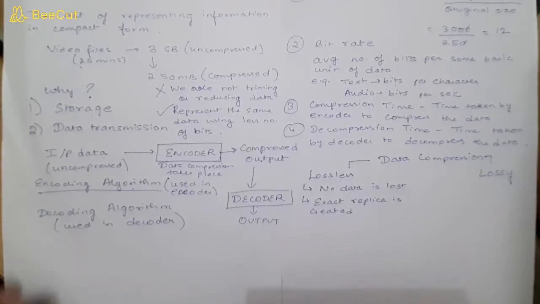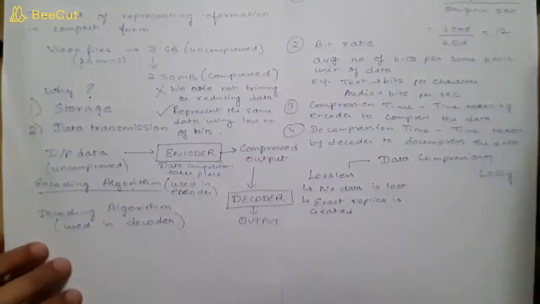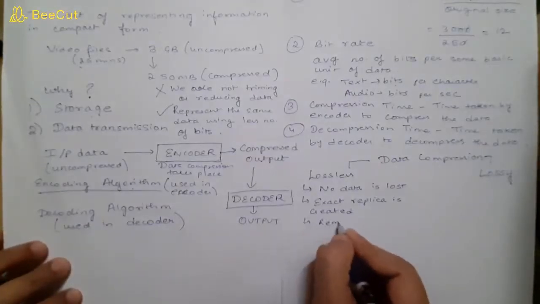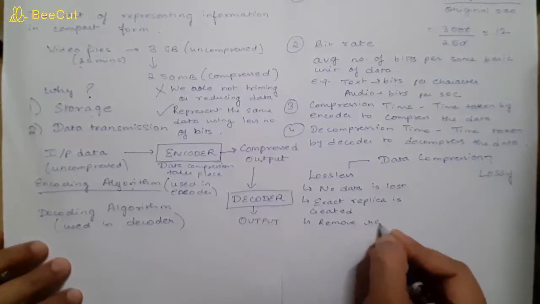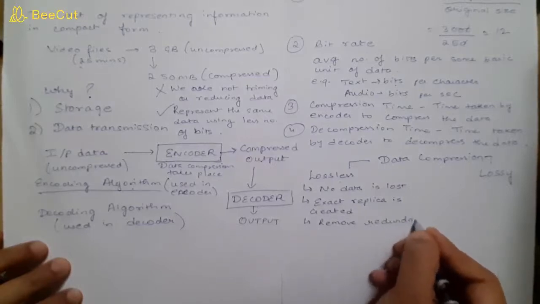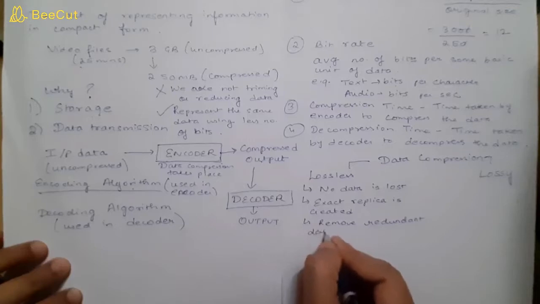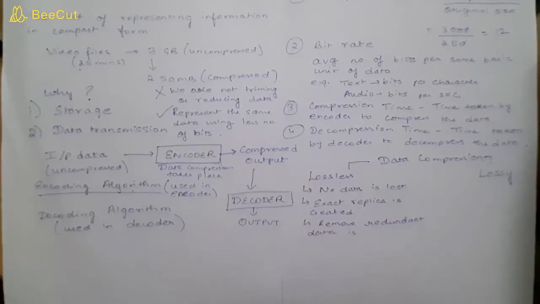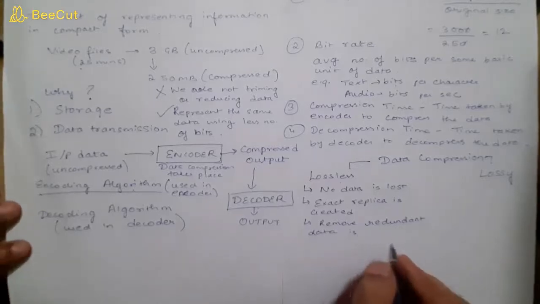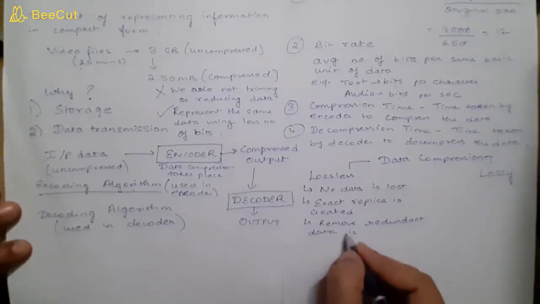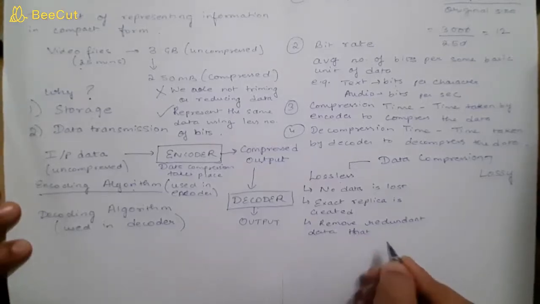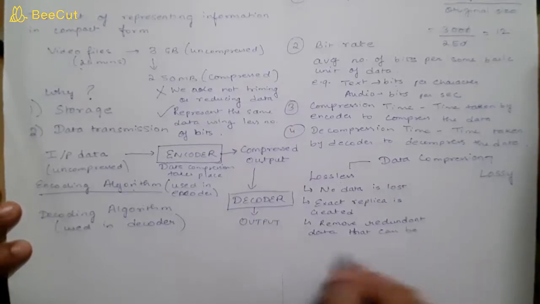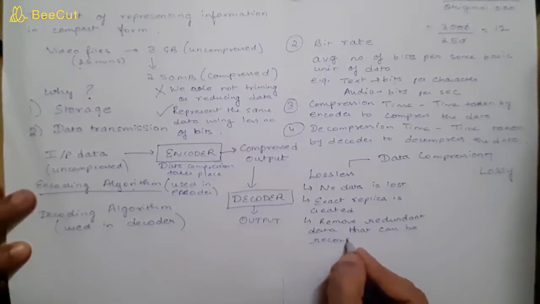The basic thing over here is that we need to remove the redundant data. Redundant data that can be reconstructed again is removed.